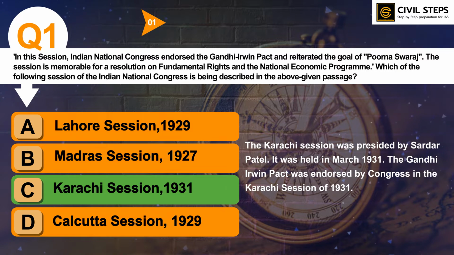The Karachi session was presided over by Sardar Patel. It was held in March 1931. The Gandhi-Irwin Pact was endorsed by Congress in the Karachi session of 1931. So this is all about question number 1. You should be aware of all the important Indian National Congress sessions and their outcomes. This is a very important theme and you should prepare it for your prelims exam.